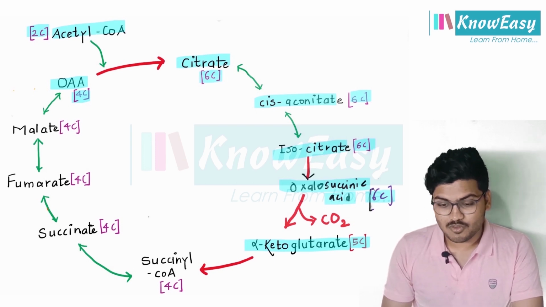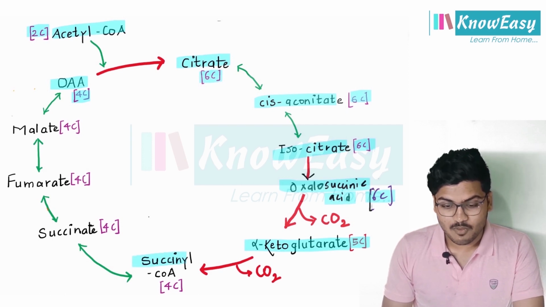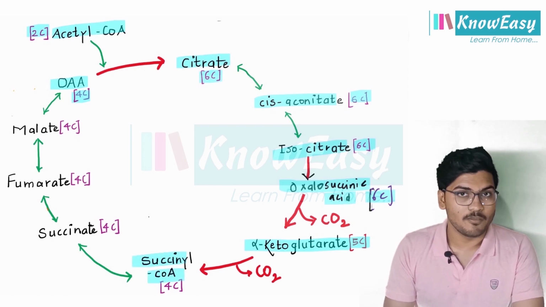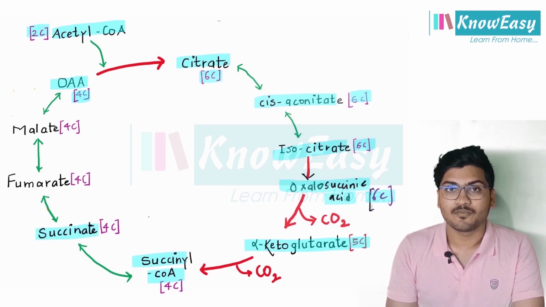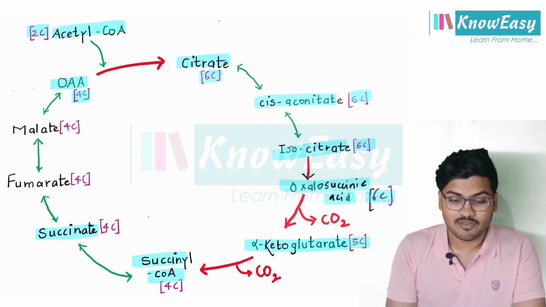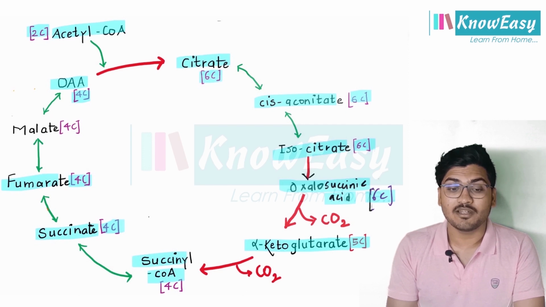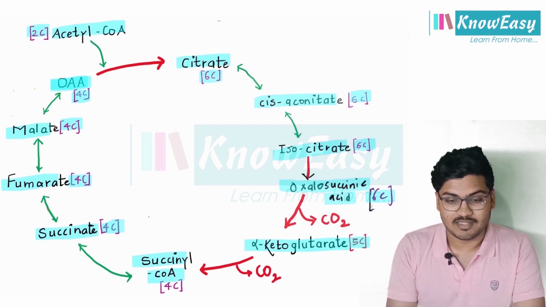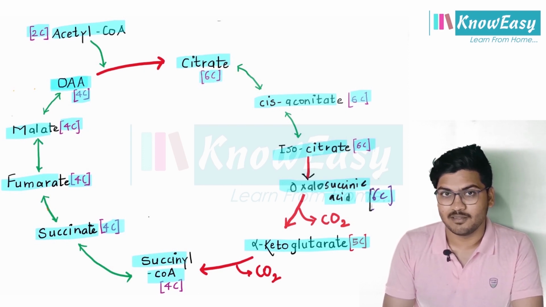Again, there is a loss of one CO2 and the 4-carbon compound succinyl-CoA will be formed. From succinyl-CoA, we get succinate, also a 4-carbon compound. Then from succinate, we get fumarate, also a 4-carbon compound. From fumarate, we get malate, also a 4-carbon compound. And from malate, finally we get oxaloacetic acid. So this is the complete tricarboxylic acid cycle.